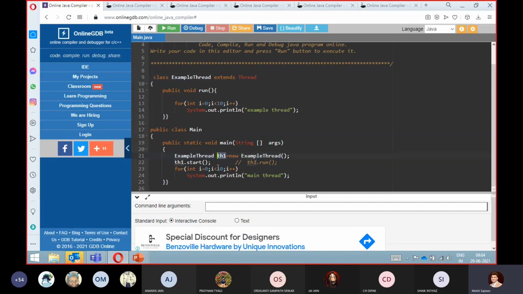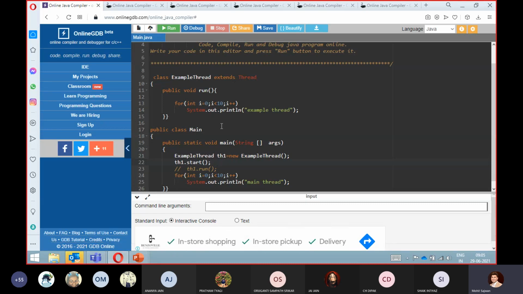This is my reference variable, and this is very important. Whenever you want to initialize the execution of this particular thread, remember, you have to execute the method known as the start method.